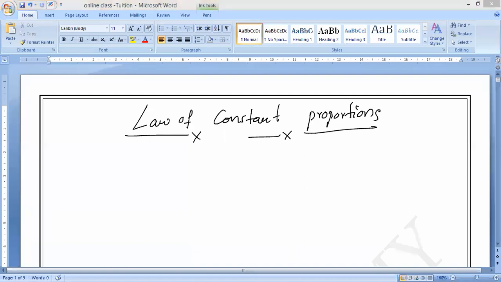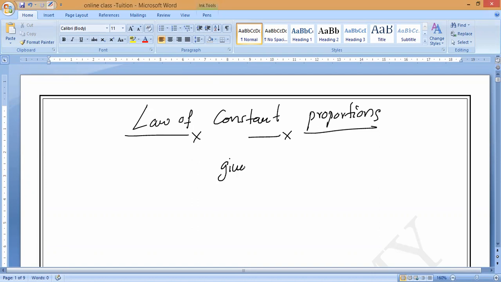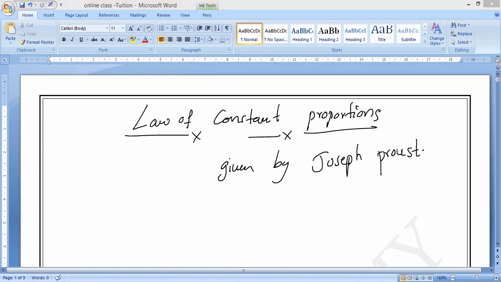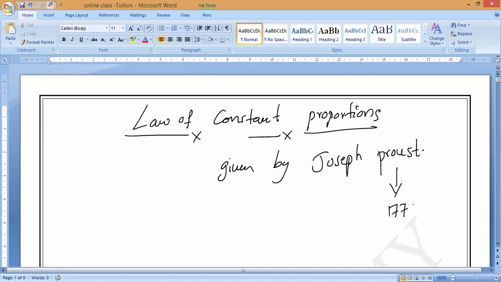This was given by Joseph Proust. What's his name? Joseph Proust. Please note down the scientist's name: Joseph Proust, or else you can simply say Proust. That was in the year 1779. These all are 18th century scientists.